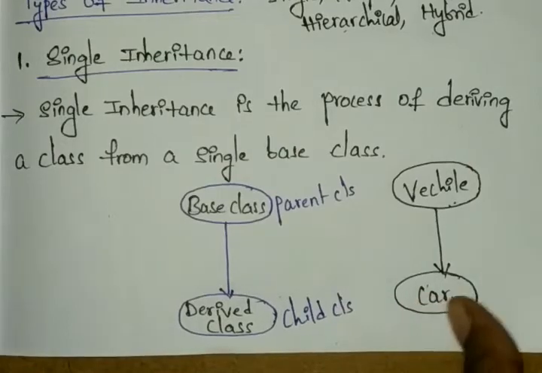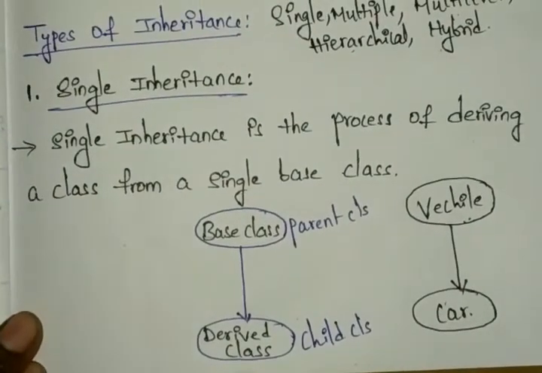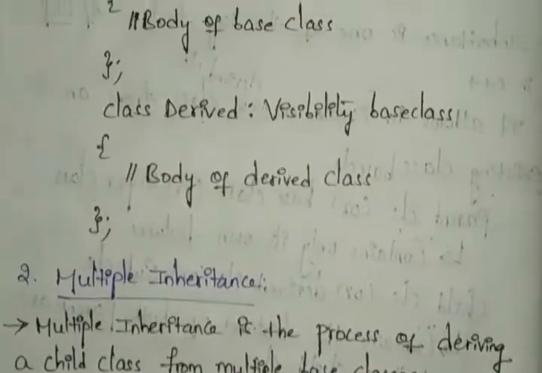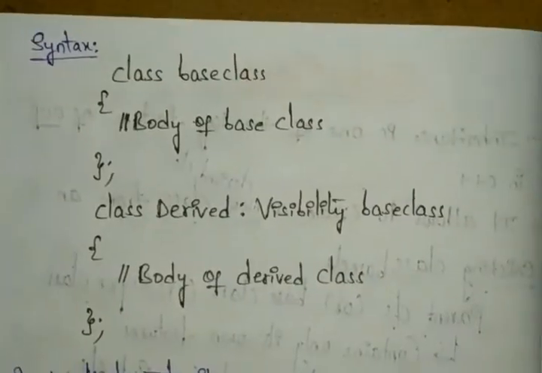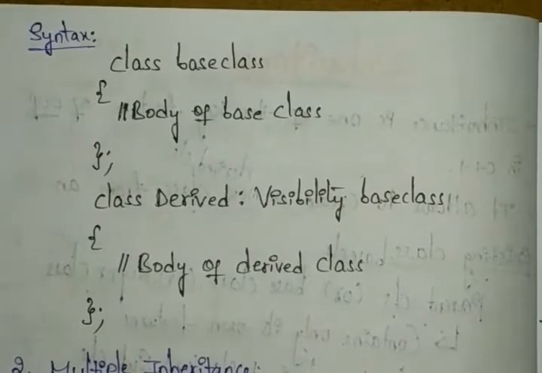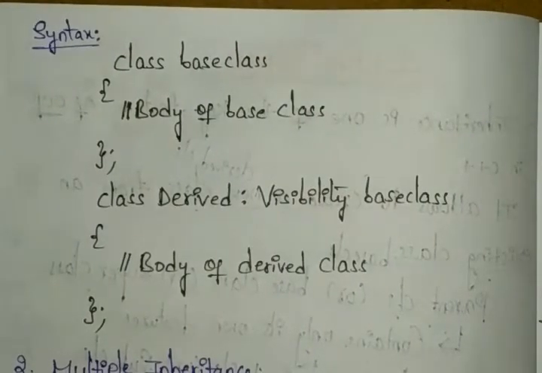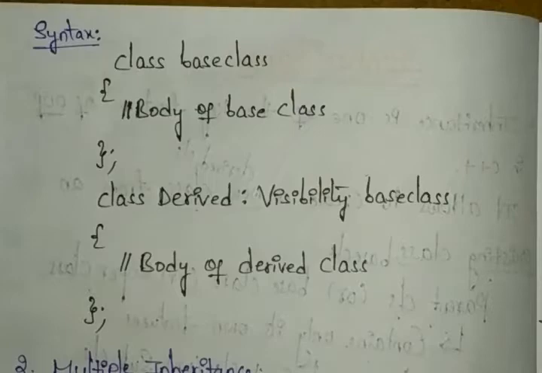And here we have the syntax to define single inheritance. Let's see that. First, whatever you have as the base class, you define here. Base class means our parent class.